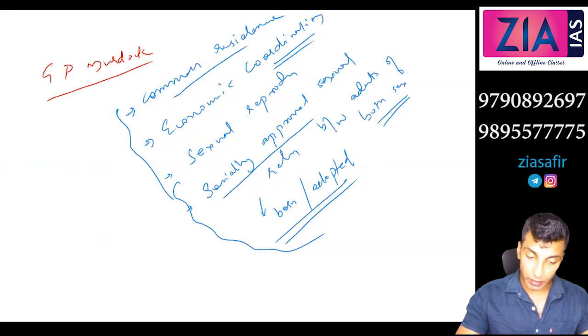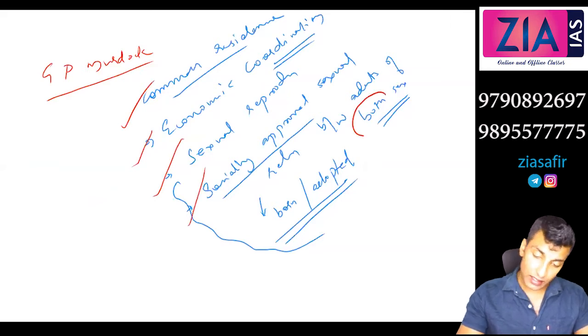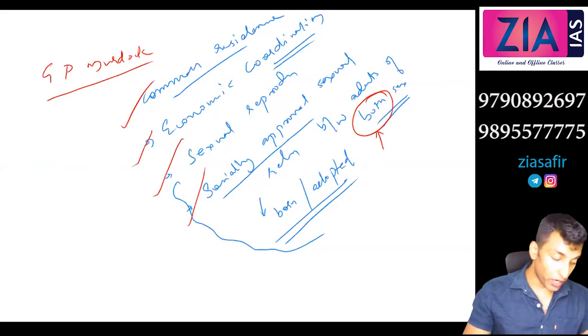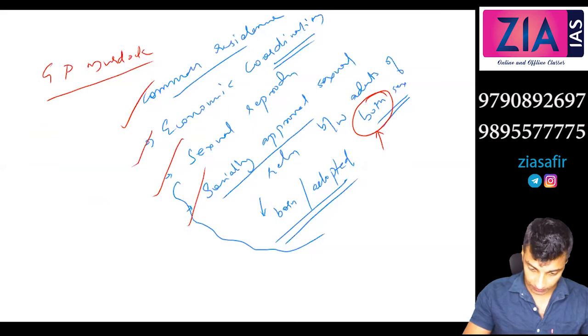These are the common elements: common residence, then economic coordination, and then sexual reproduction, socially approved sexual relation between adults of both sexes. You can see this will change. Both sexes will later change, and it can be the same sex also. That is a somewhat modern understanding that we will discuss later. Okay, so I hope you are done with this. You might have taken down the five points.